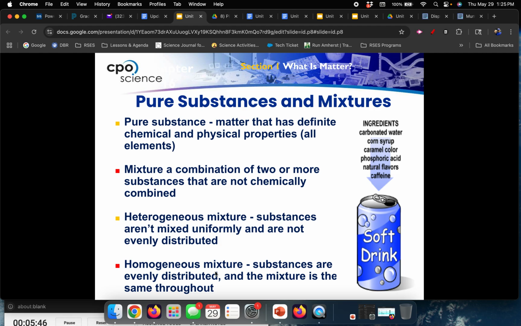Air is in front of you. It's made of carbon dioxide and water and oxygen and nitrogen. Those are different things, but air is clear. It looks like one thing. It's homogeneous. Heterogeneous mixtures are not like that.